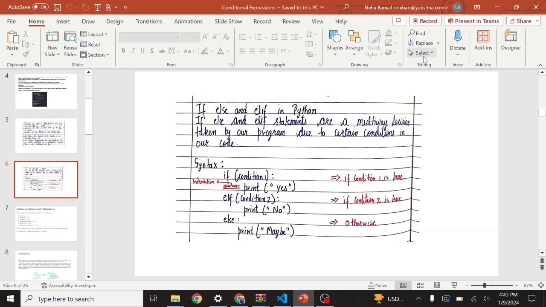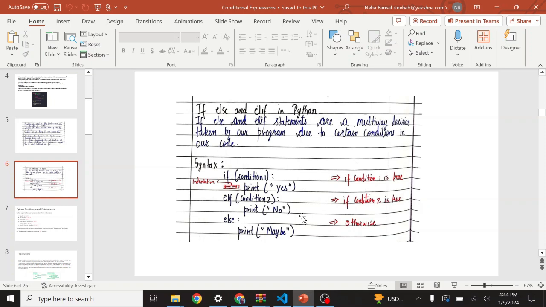This is the syntax for if and else. Right now you can see if, else and elif. Instead of else if, we use elif in Python. If, else and elif statements are a multi-way decision taken by our program due to certain conditions. For example, if condition 1 is true, then print yes, else print no, else print maybe.